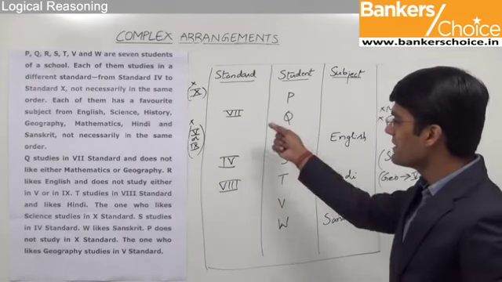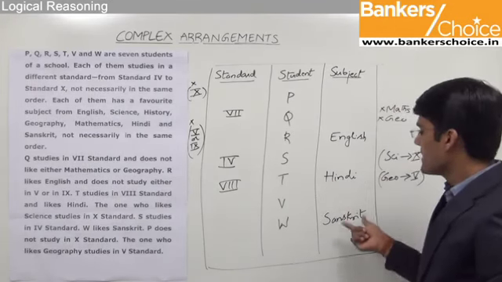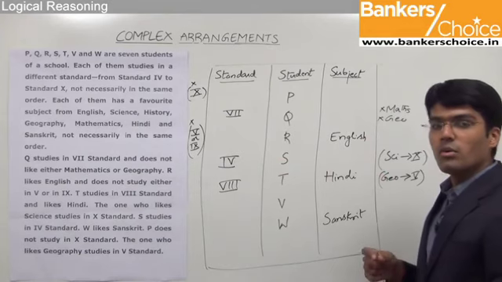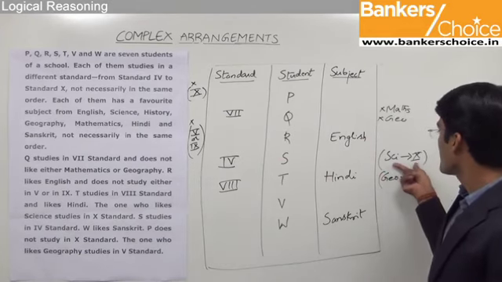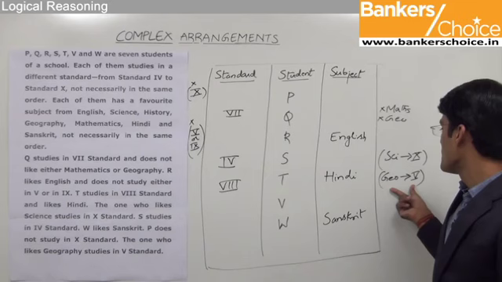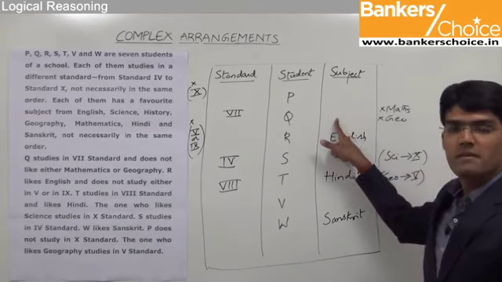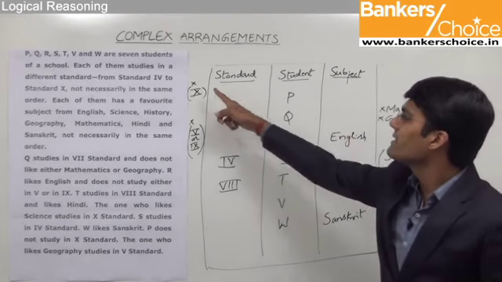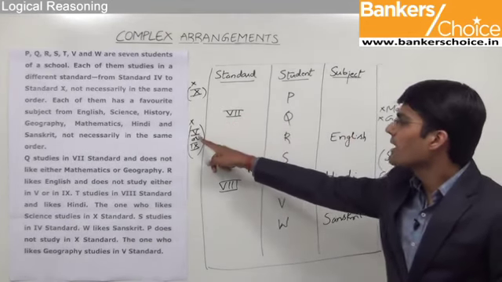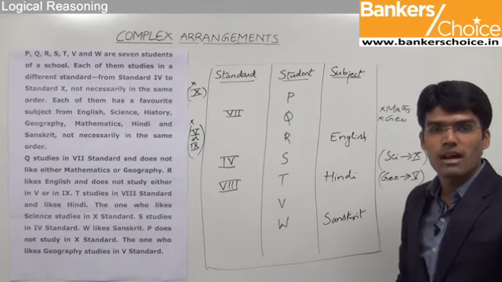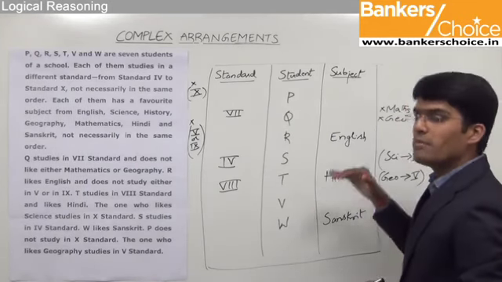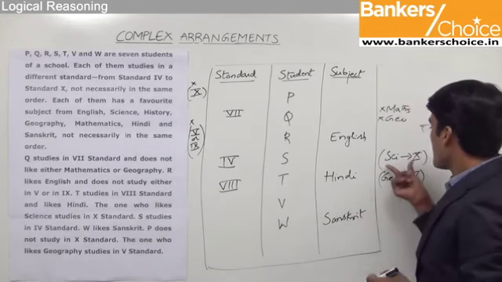So far we have fixed 3 standards and 3 subjects for the given students. And the only information which we have now is science should go along with 10th standard, geography should go along with 5th standard, maths and geography cannot be the favorite subjects for Q, 10th standard cannot be for P, and 5th and 9th standards cannot be for R. Let us now fill the remaining gaps in the table with the help of these points.